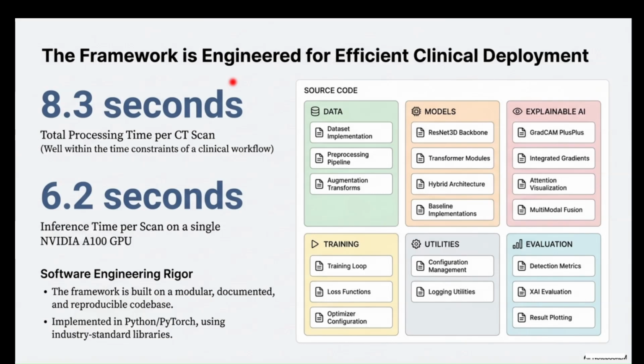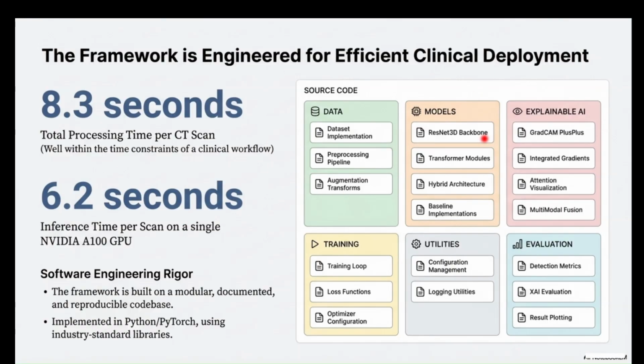For the framework of this clinical deployment, the model will require A100 GPUs, and the dataset will be around 300 GB, which I will implement in Python and PyTorch in this study.